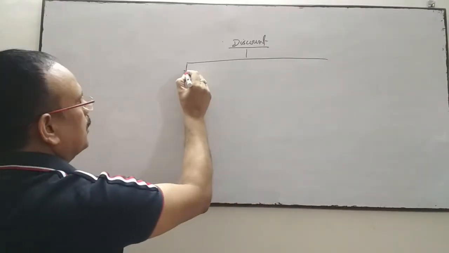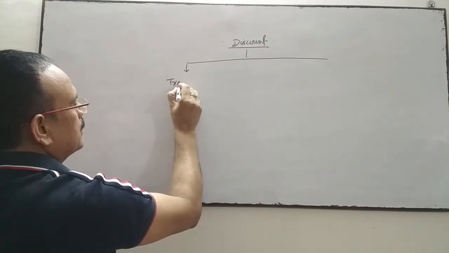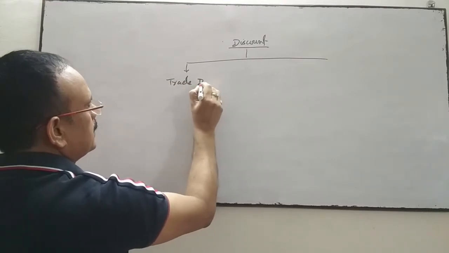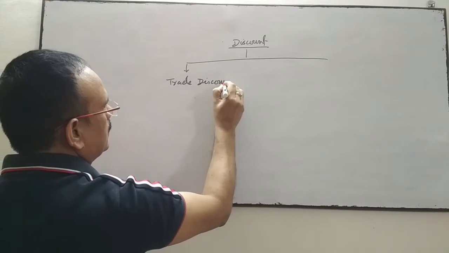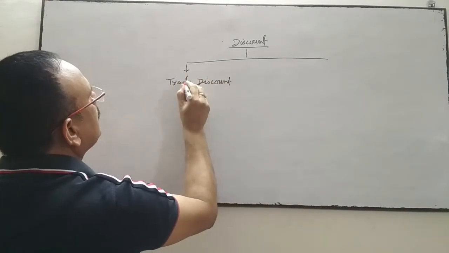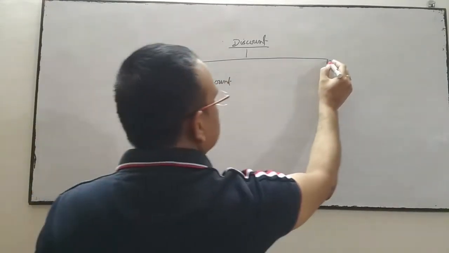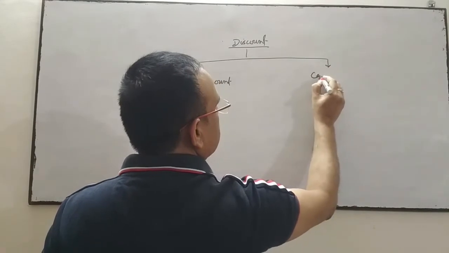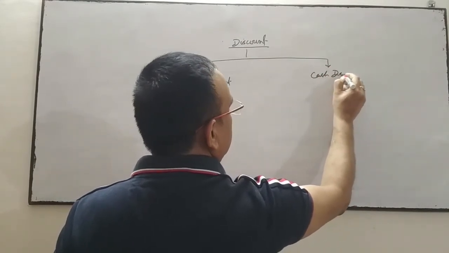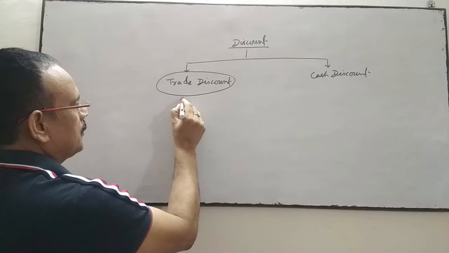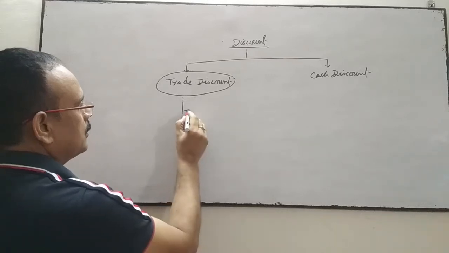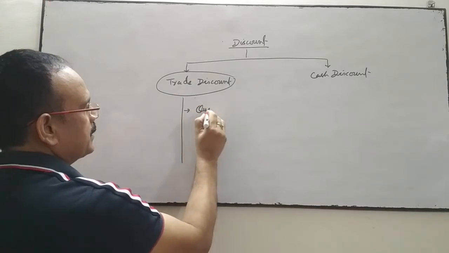One discount is called trade discount. Another discount is called cash discount. Trade discount means this discount is given by the seller to the customer for quantity of purchase.